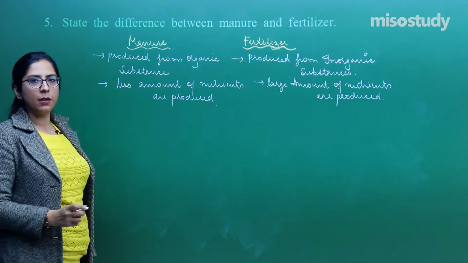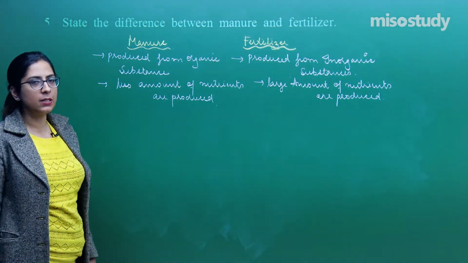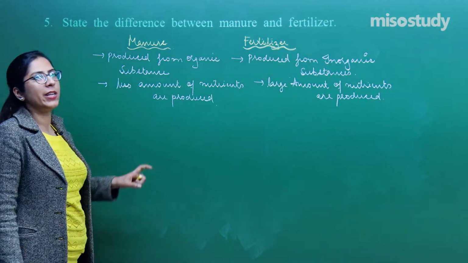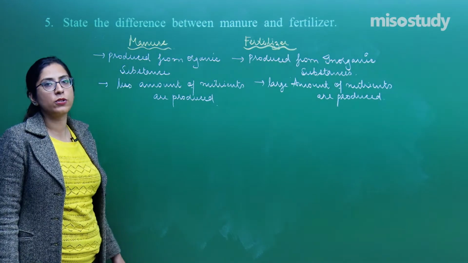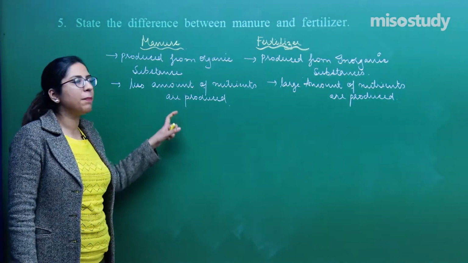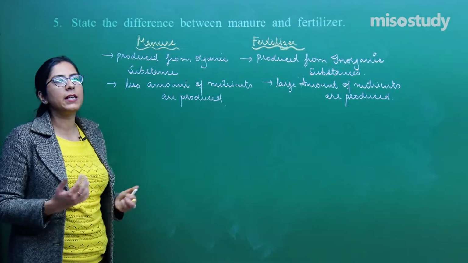Now let's talk about some more differences. When we apply manure on plants, the nutrients present in it, such as nitrogen, phosphorus and potassium, are present in such a concentration that they cannot be easily absorbed.